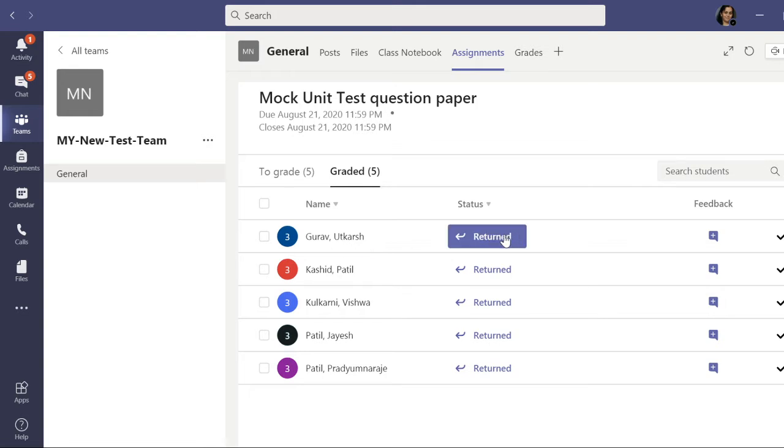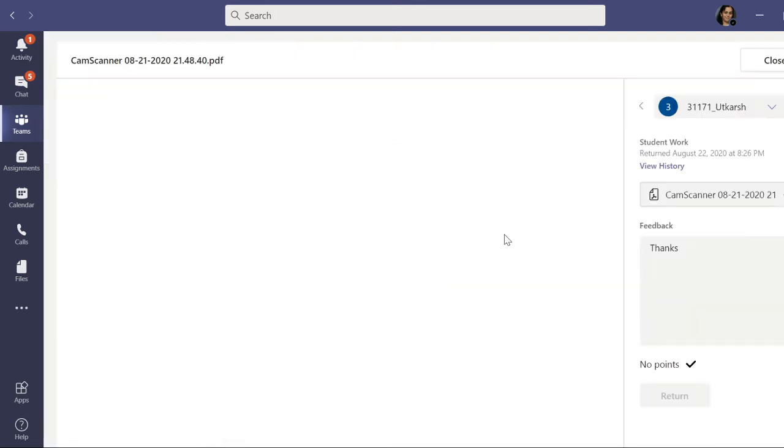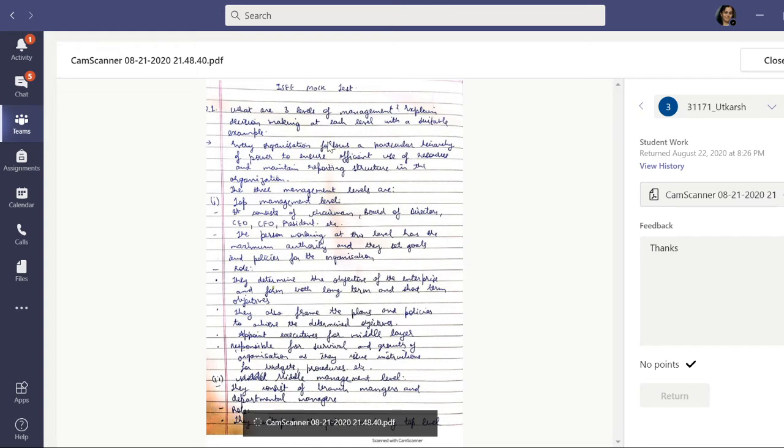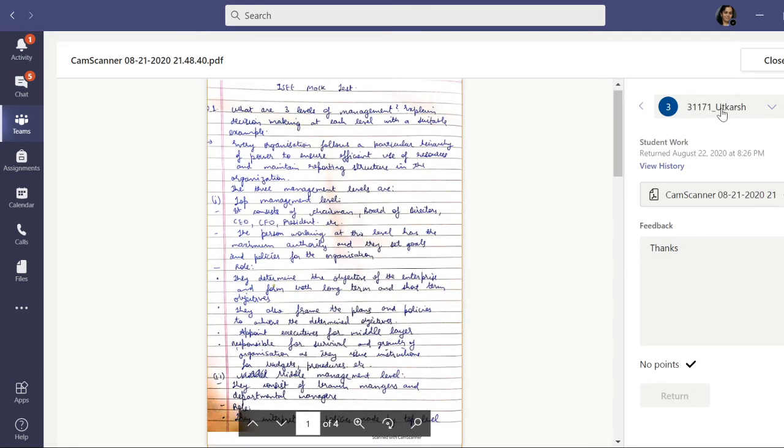So when I press this returned status, you can see here. Yeah. So this is the answer sheet of roll number 31171 Utkarsh.